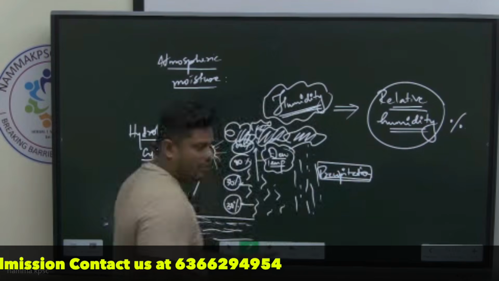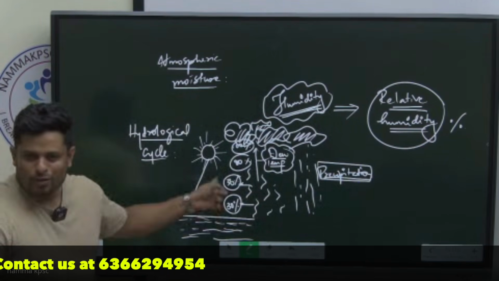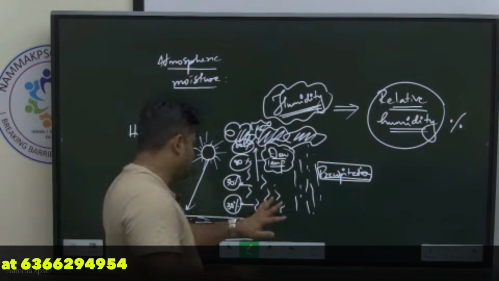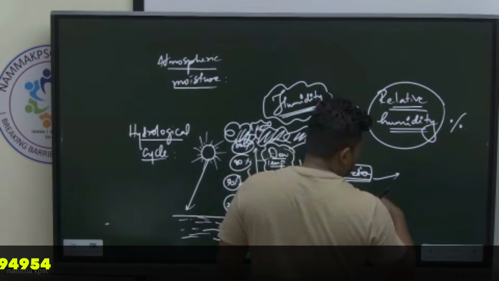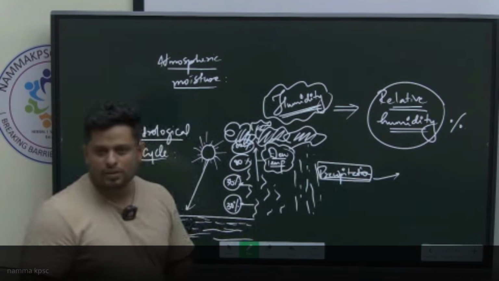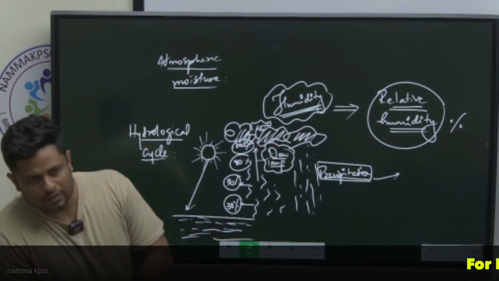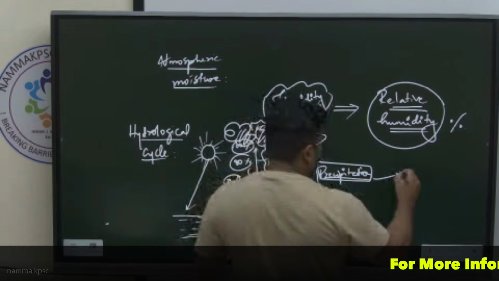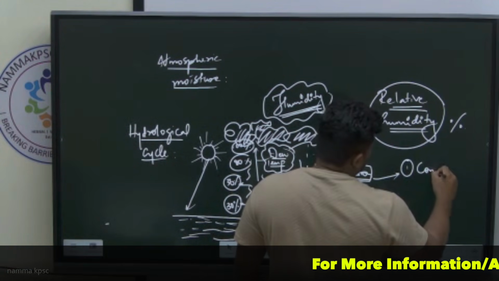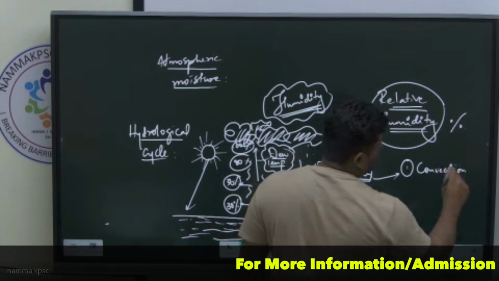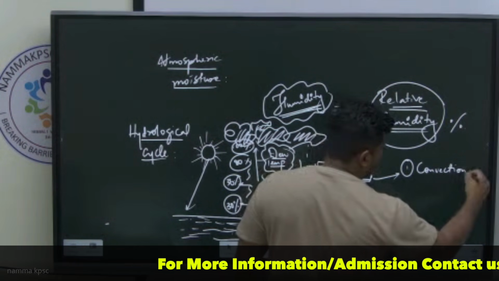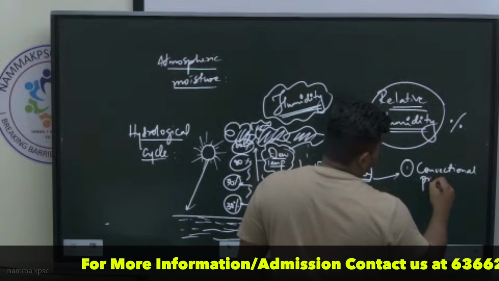I'm interested over here. I did not want to revise this fourth standard hydrological cycle, but what I wanted to do is speak about precipitation. There are different types of precipitation. Since it applies to Karnataka, I wanted to discuss this. There are different types of precipitation: convectional precipitation, not conventional, convectional precipitation. What is that?